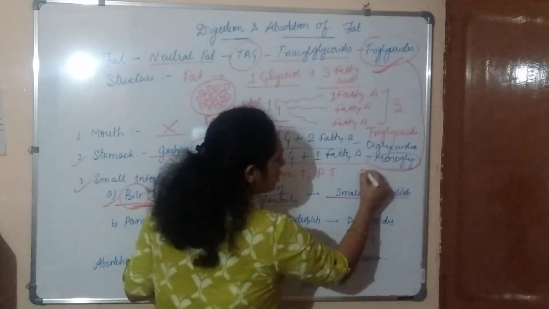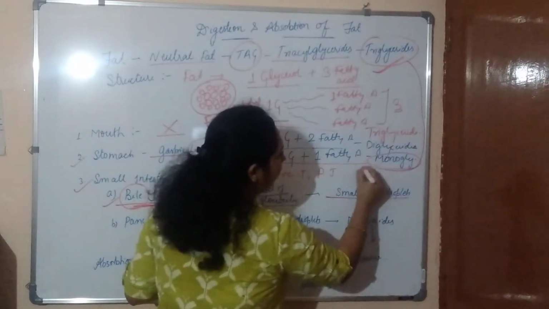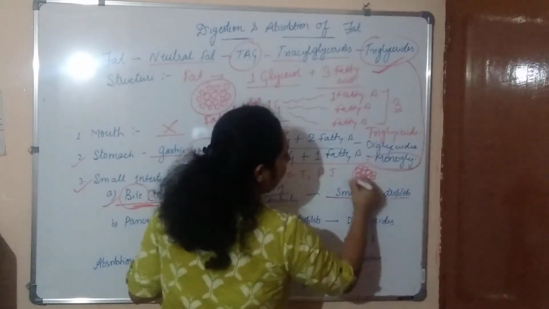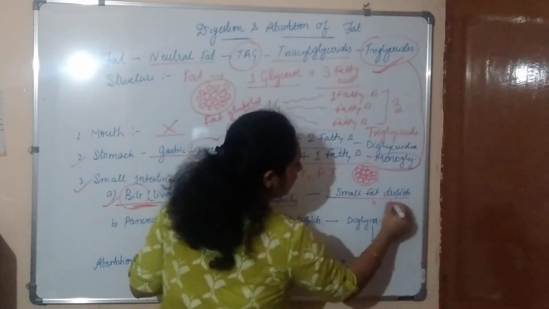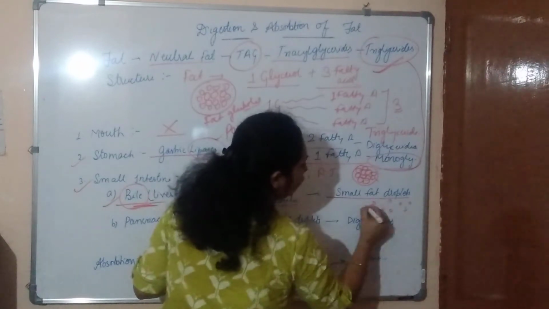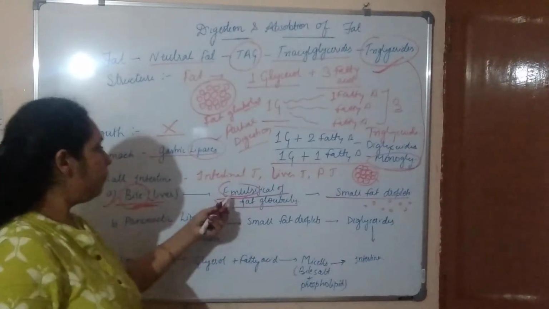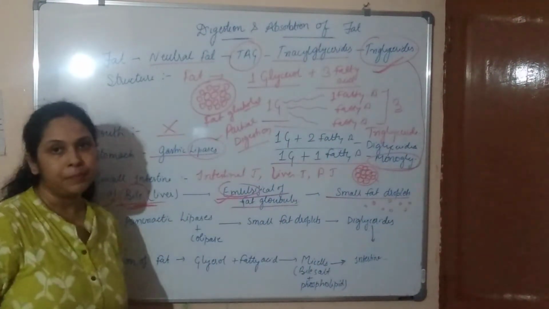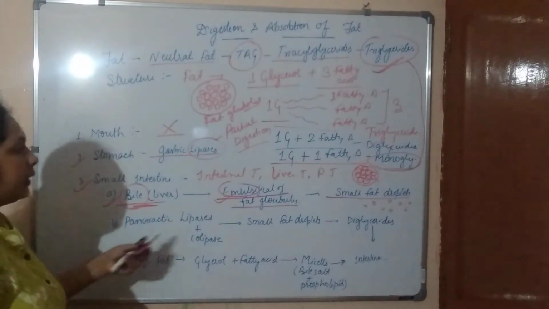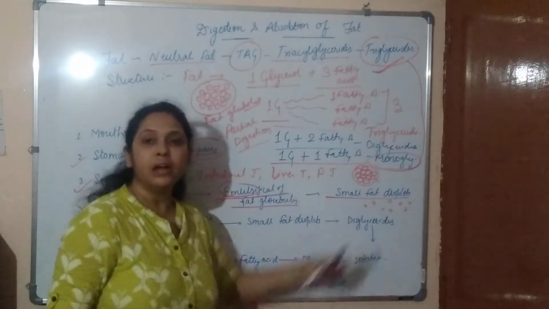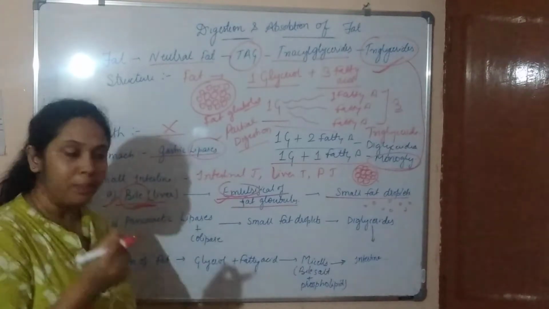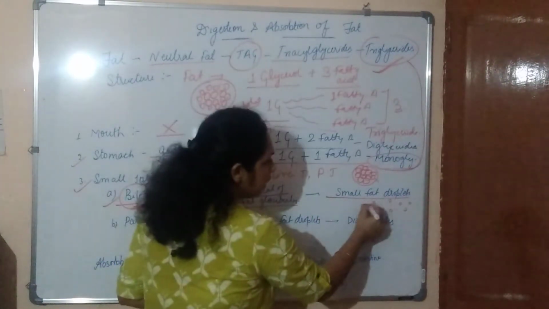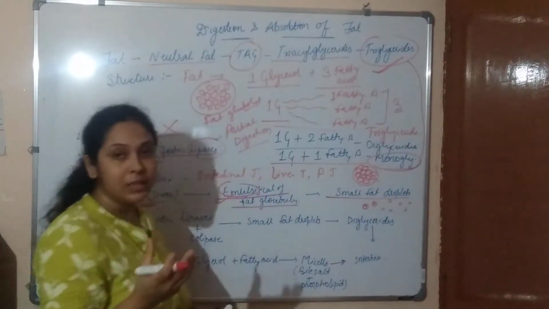So now this mass of fat globules is converted into isolated fat droplets with the help of this bile juice. Now, these fats get converted into isolated fat droplets, and due to this, they increase the surface area.